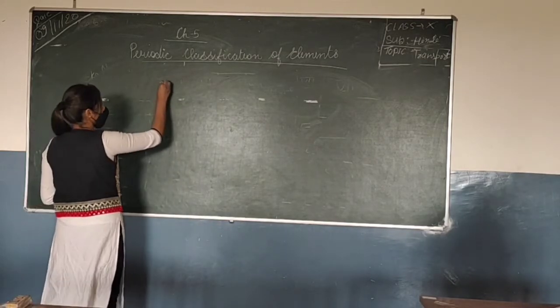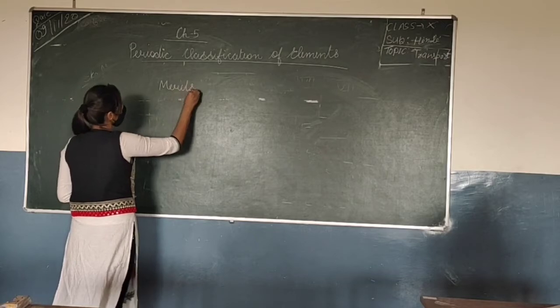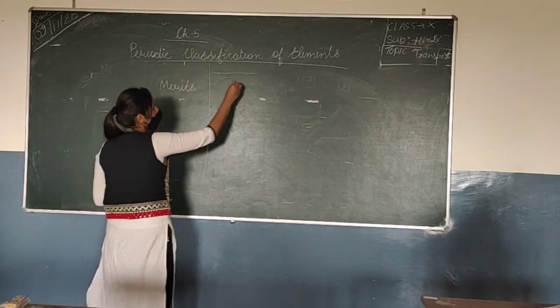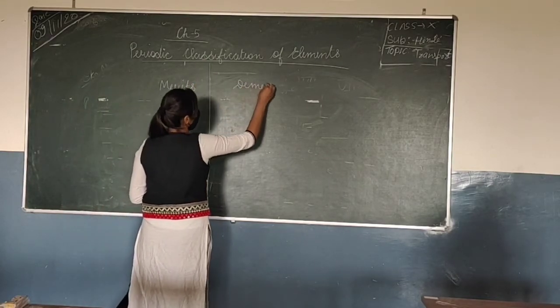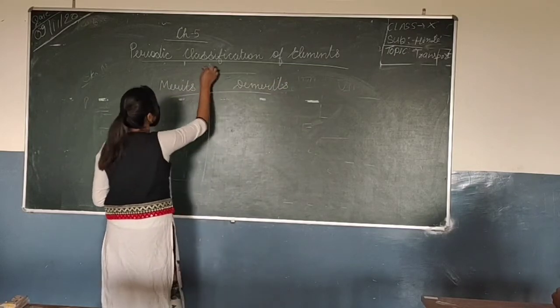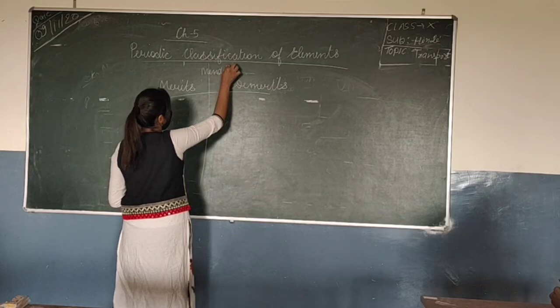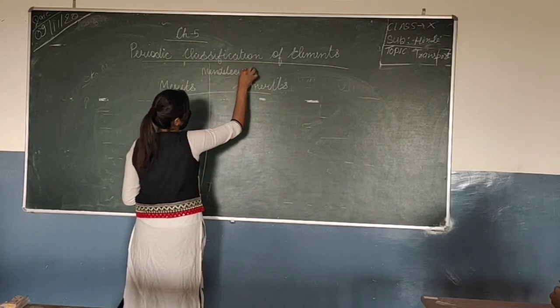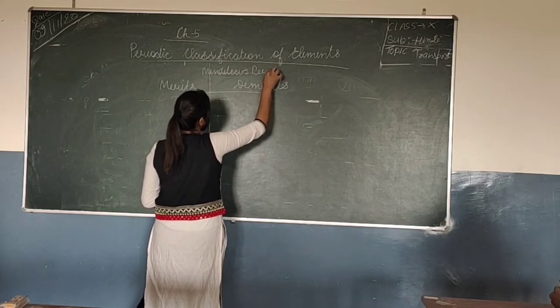So, merits and demerits of Mendeleev's periodic table.